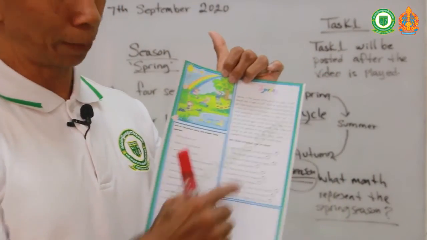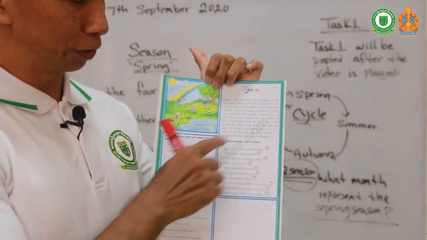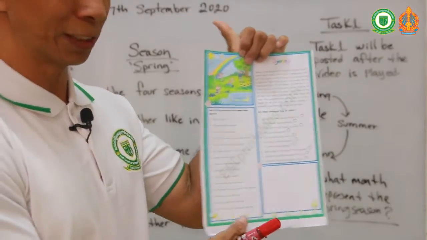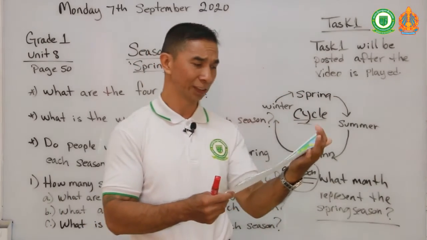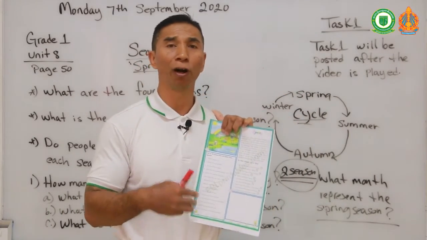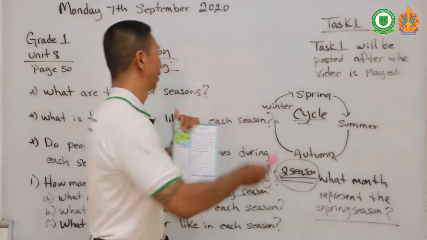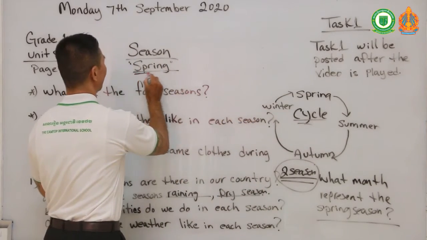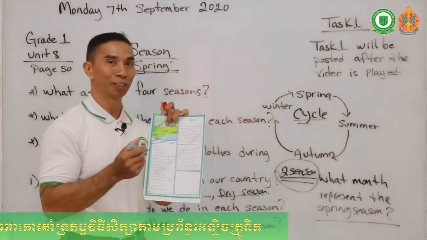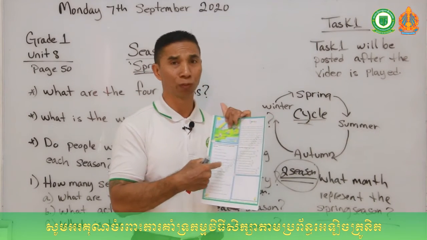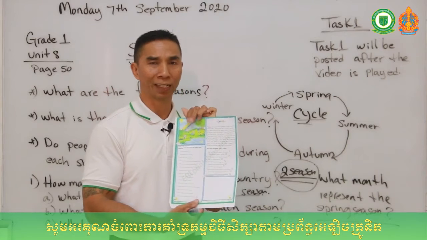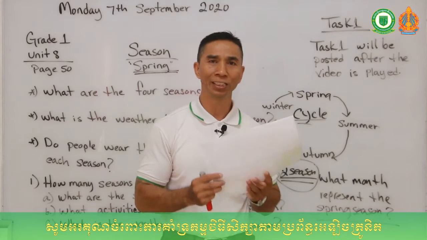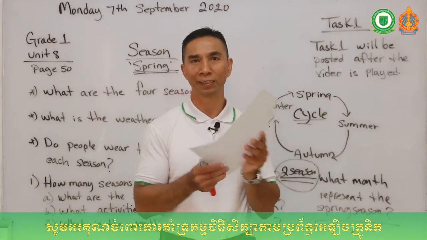It is an article about springtime. I want you to read the article and answer the questions on the bottom of the page, right? There are some true and false questions, and all the questions are about spring. So what people do around the world in springtime, what animals do, and what the weather is like for each season. Okay, class, you will be given 30 minutes to complete this task.